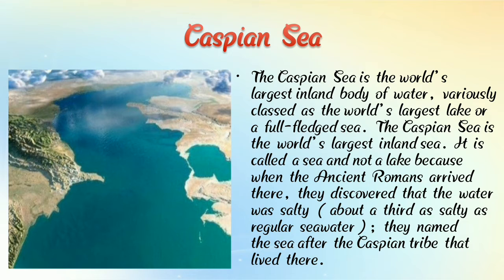It is called a sea, not a lake, because when the ancient Romans arrived there, they discovered that the water was salty, about a third as salty as regular seawater, so they named it a sea after the Caspian tribe that lived there.